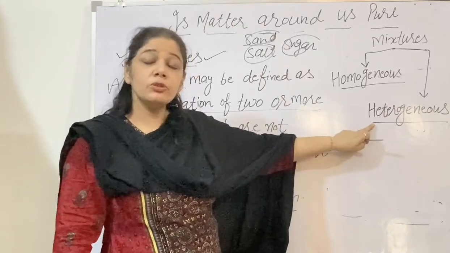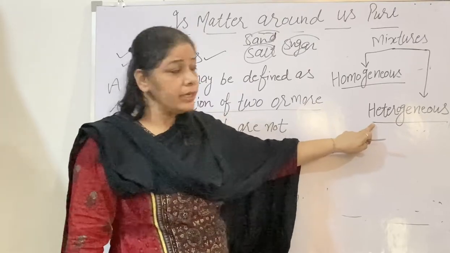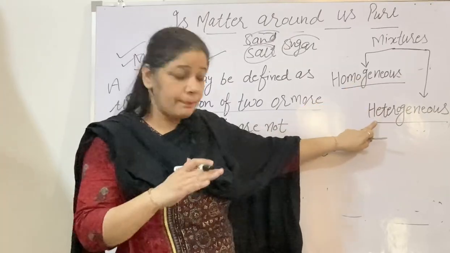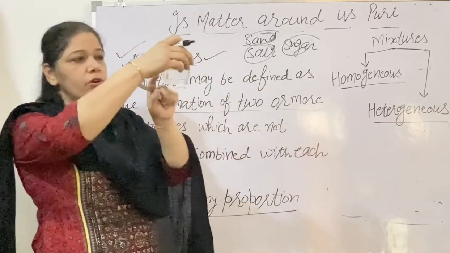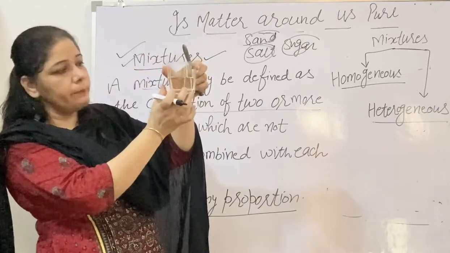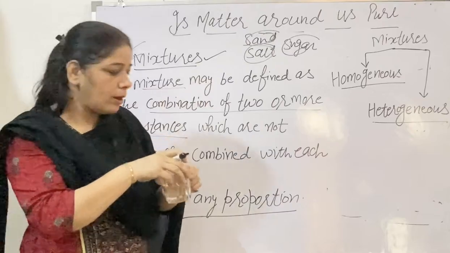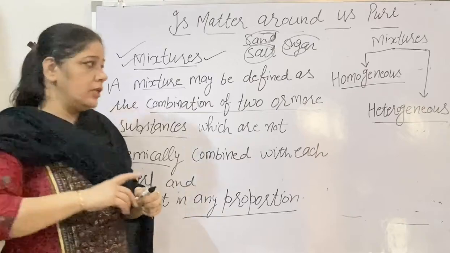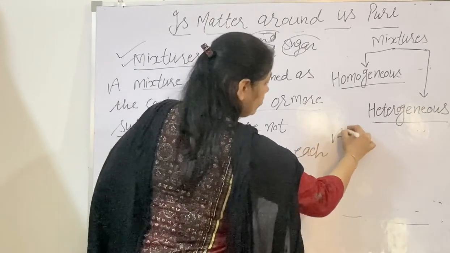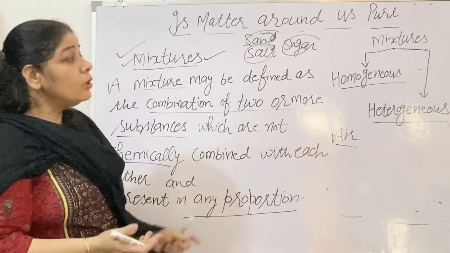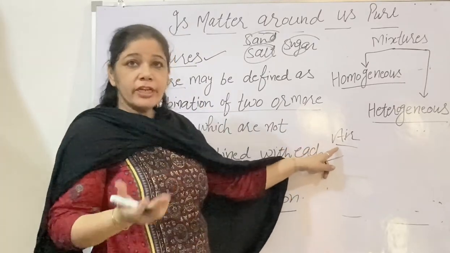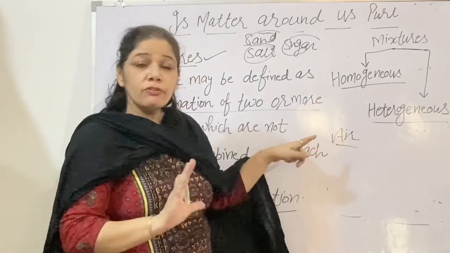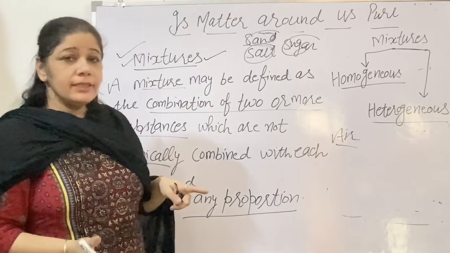non-uniformly, not in a uniform way. You can see there are no separate boundaries in the homogeneous mixture. There are separate boundaries, as you have seen in the case of oil. You can see the oil drops at the top and water below. You can see the separate boundaries here. Then it is a kind of heterogeneous mixture. Now, if I write here air, what is air? Air is again a homogeneous mixture in which different gases are mixed together uniformly. You can't see the separate boundaries.